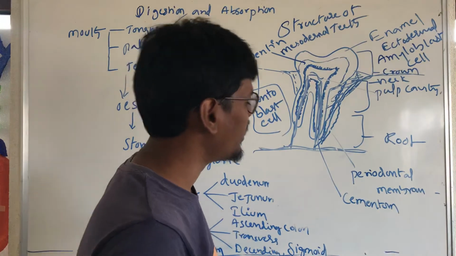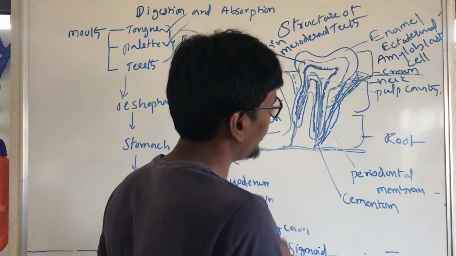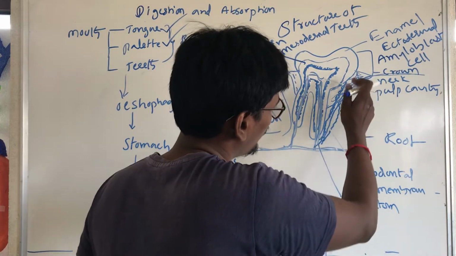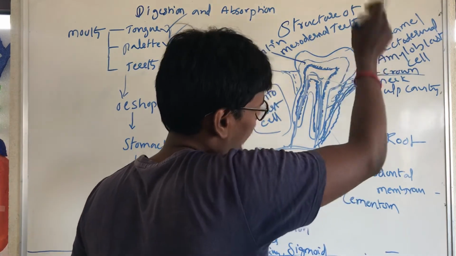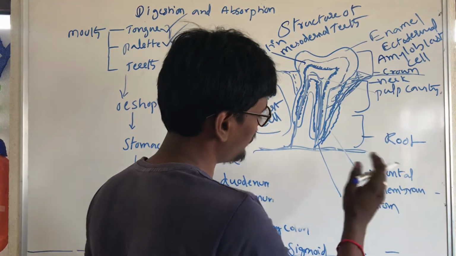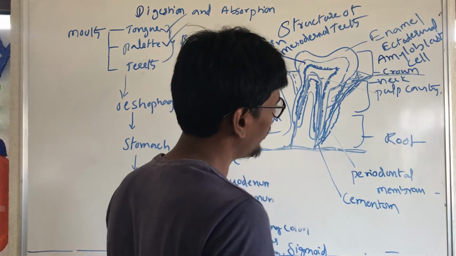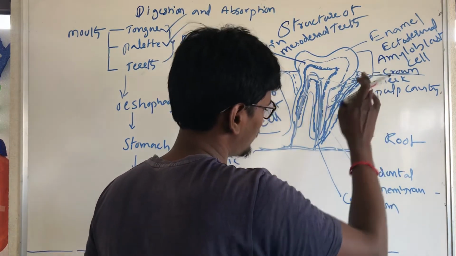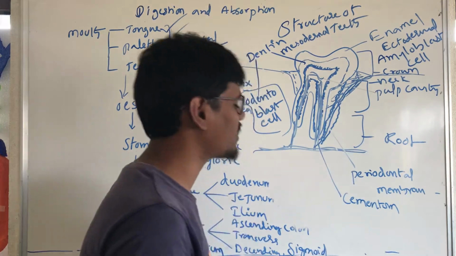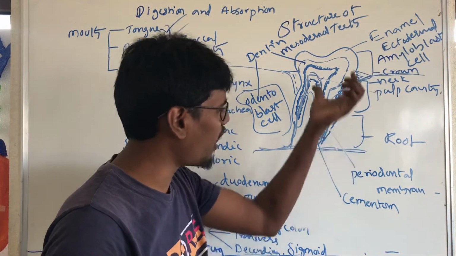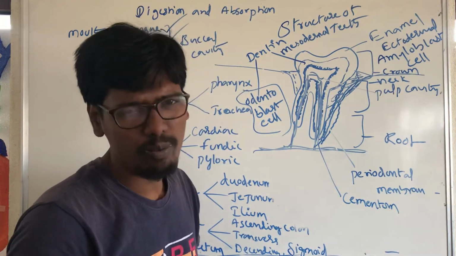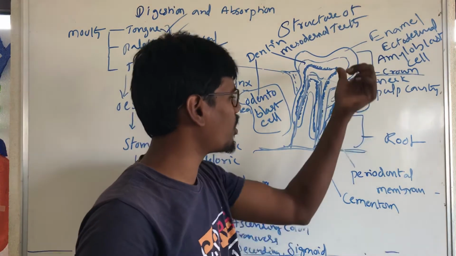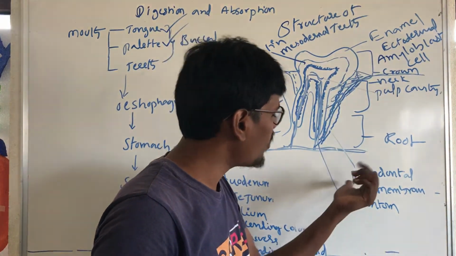Okay, so what are the layers, from outside to inside? First cementum and periodontal membrane, next dentin, then enamel. In the crown region, here also there is periodontal membrane, cementum, and odontoblast lining, and the pulp cavity.